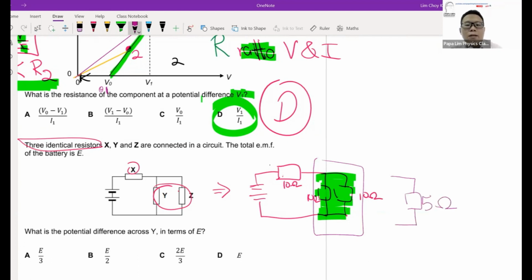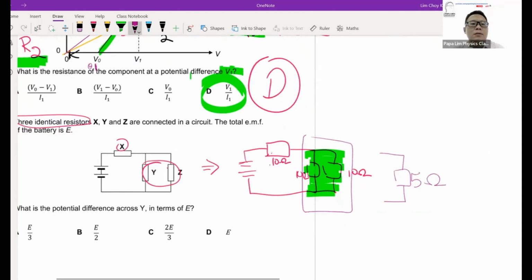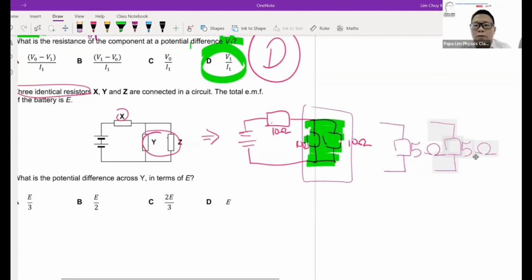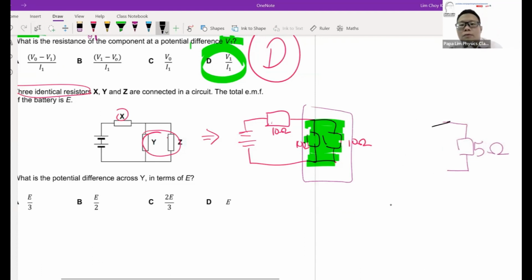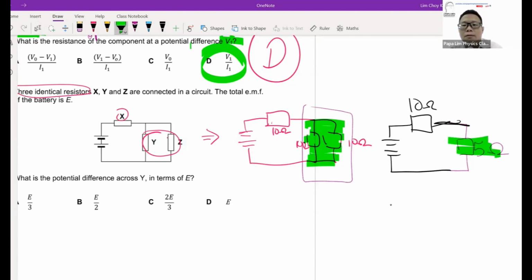So eventually this circuit here will become a 5 ohm resistor, in series with the 10 ohm resistor, connected to the cell. So this is the green color one. After the two parallel branches, the resistance drops by half because they are identical. So which means 10 ohm and 5 ohm.